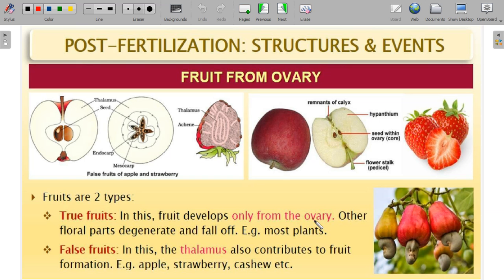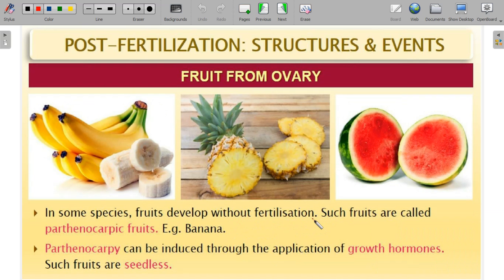Now, people say banana is a true fruit because it developed from the ovary, but people also say it is parthenocarpic. So, what is the new term I'm introducing, called parthenocarpic? If you have gone to the market and bought some fruits, have you come across the term seedless fruit? Yes, sir. You have some grapes which are black in color, which do not have any seeds at all, but are very tasty.